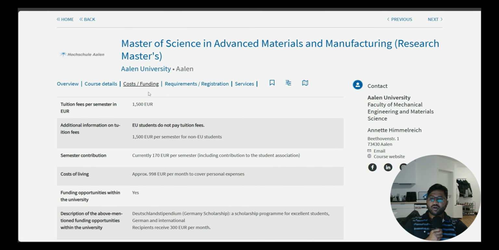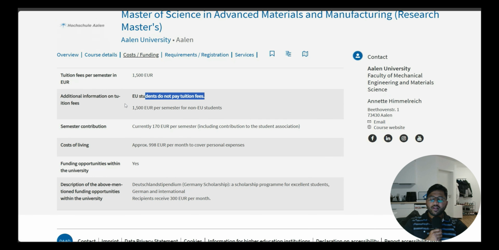Then tuition fees, as we already talked about, 1,500 euros. EU students don't have tuition fees, but non-EU students have to pay 1,500 per semester, including 170 euros as a semester contribution. So it all counts up to 1,670 or approximately 1,700 euros. You can count it.